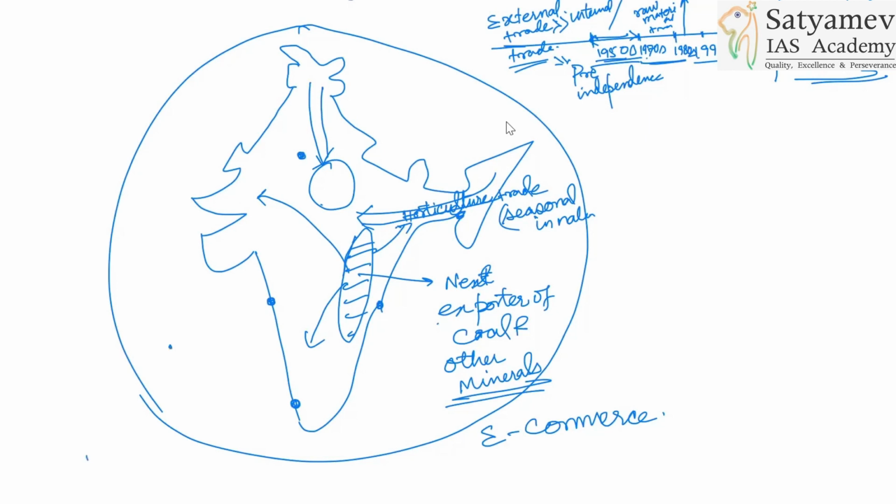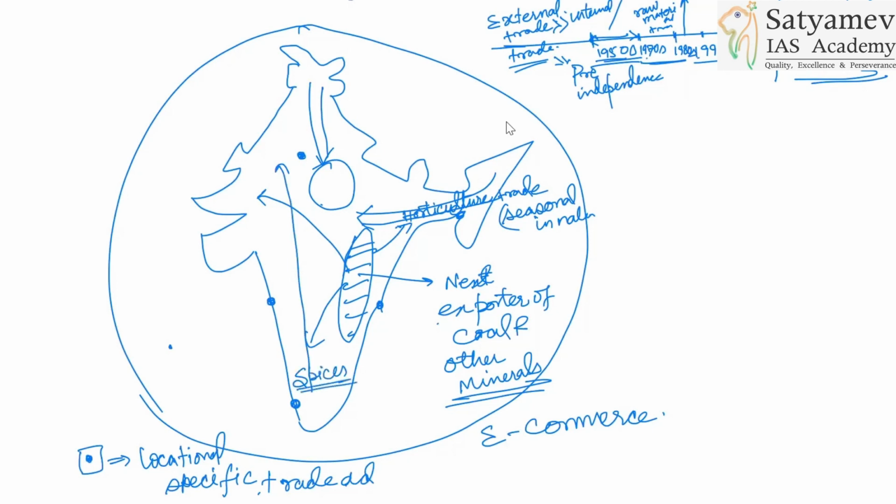You can just place it here. Location specific trade advantage will be there. From South India to North India, what is going on? Spices. Mainly spices will be coming from South India to North India.